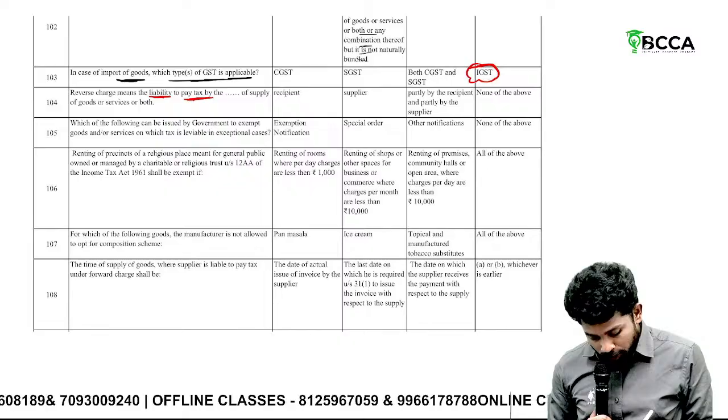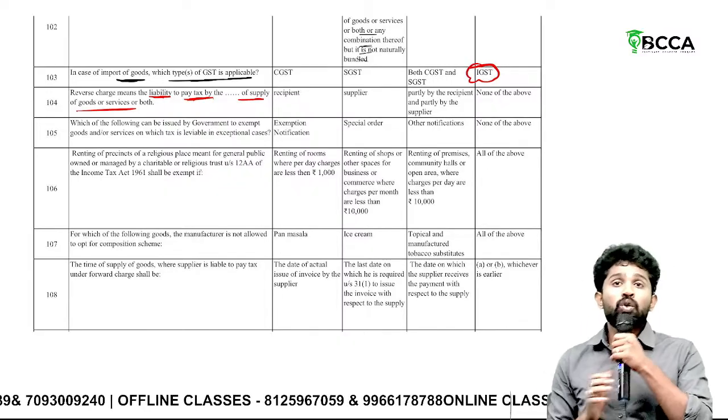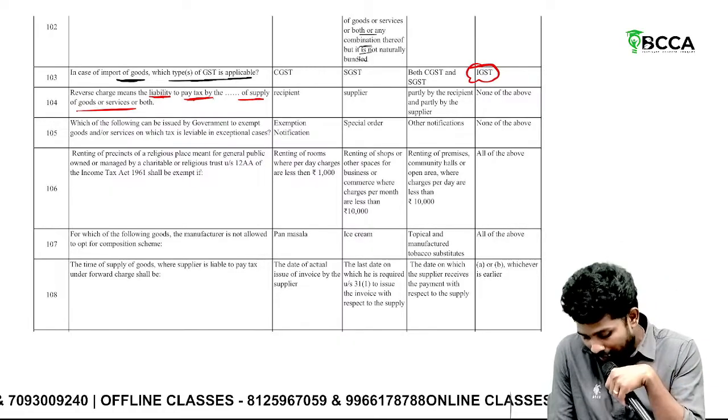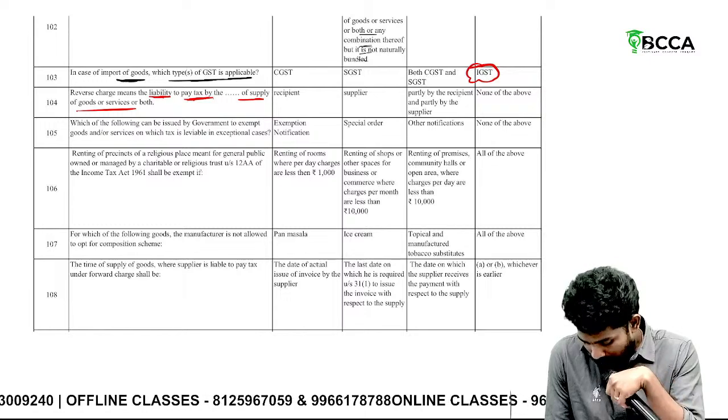Then, reverse charge mechanism means the liability to pay tax is on dash of supply of goods. Under RCM, who has to pay tax? Supplier, recipient, or Sai Krishna?